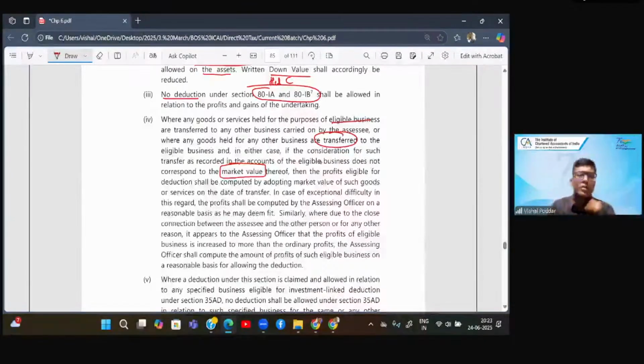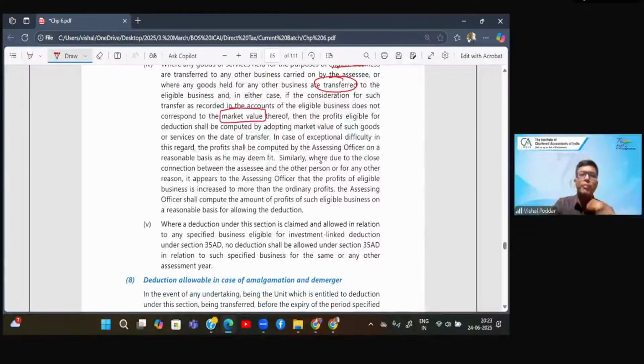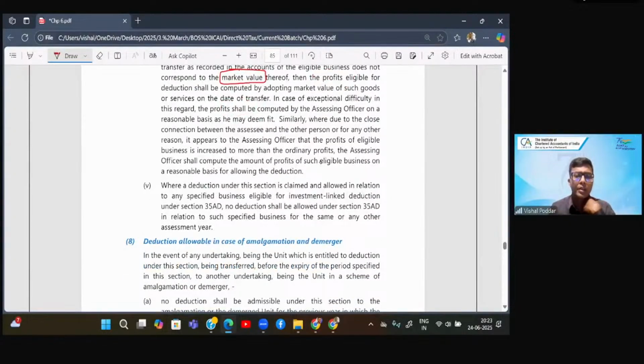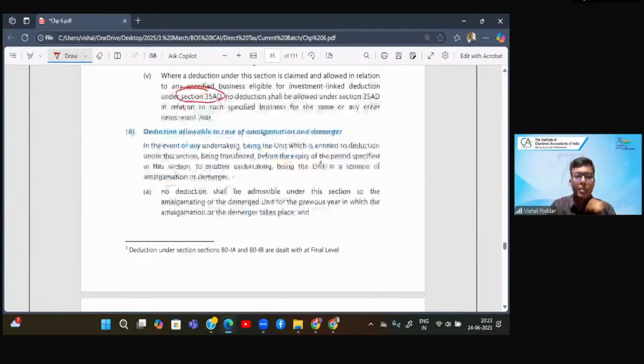A similar point is there in 10AA also, because you may have two businesses, one in SEZ and one outside, or one eligible and one not eligible. You should not take undue advantage. Further, double deduction is not allowed. If your business is also covered in 35AD, either you take the 10AA benefit or the 35AD benefit.